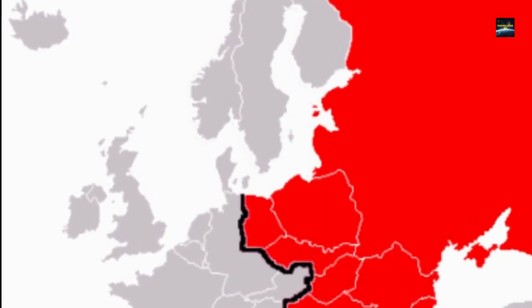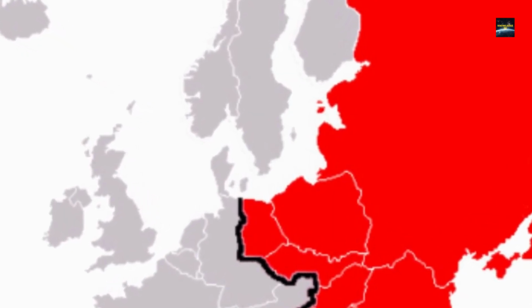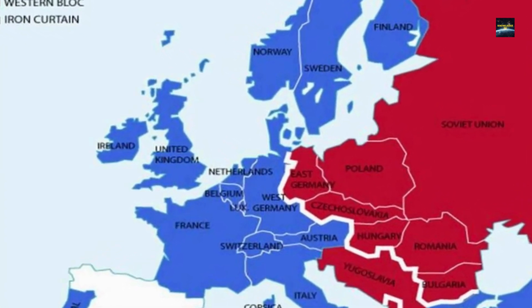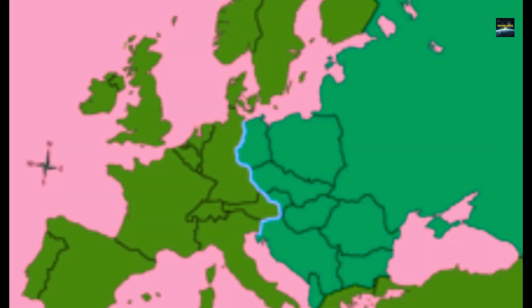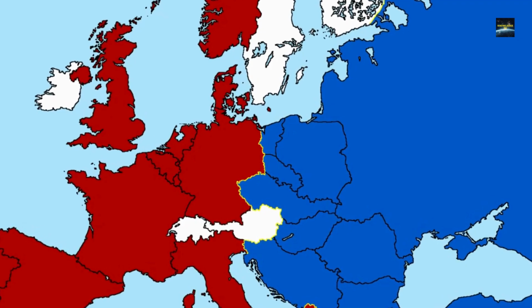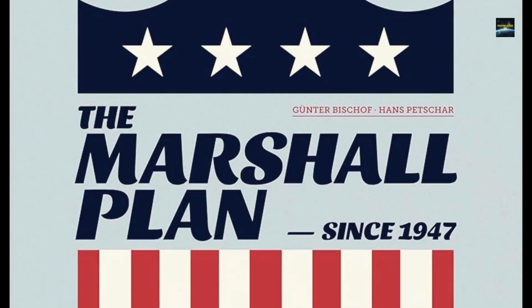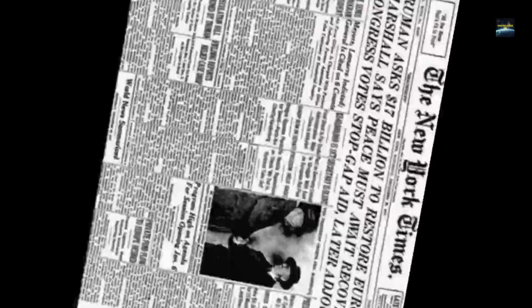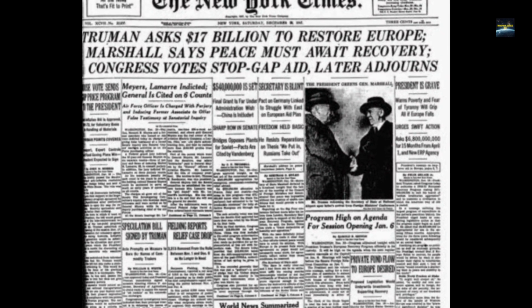Similarly, Eastern Europe was controlled by the Soviet Union, which supported communist ideology and installed communist governments in the region, while Western Europe supported capitalist ideology and were supported by the United States. This created the Iron Curtain between Eastern and Western Europe. To stop the Soviet expansion, the United States made the Marshall Plan that provided aid to the Western European nations to rebuild their economy and infrastructure.